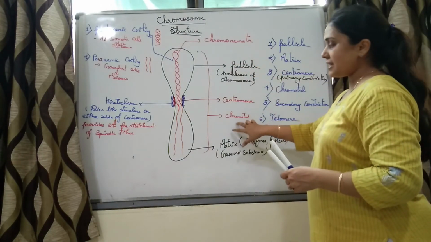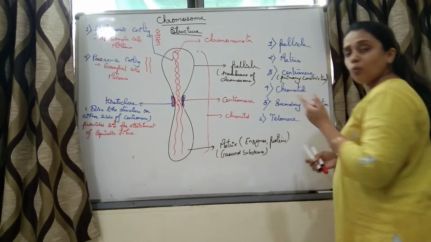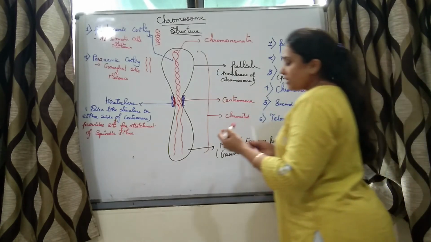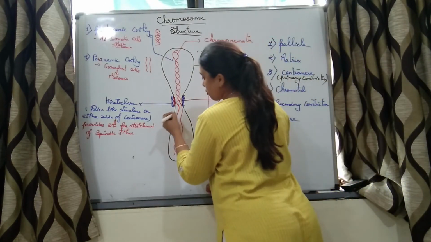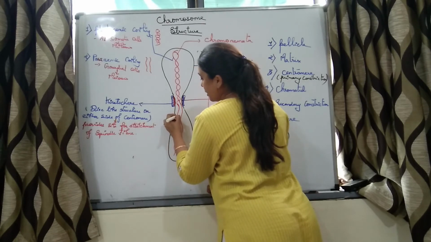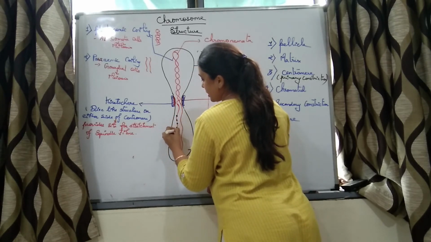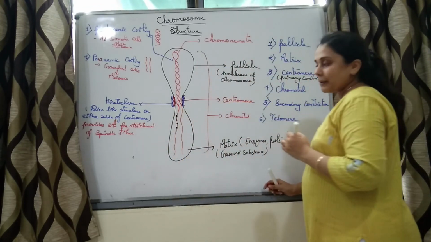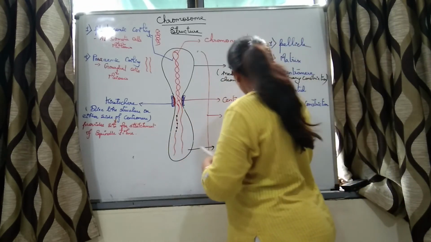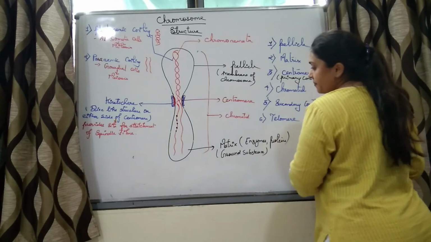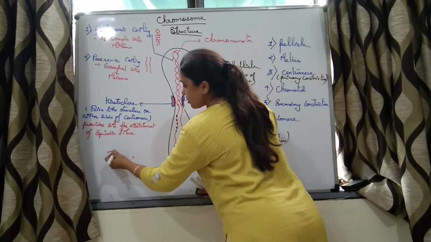All these things are seen in the chromatid. What else is seen? Then in the chromatid, we can also see a beads on a string kind of appearance. Those are beads on the string.